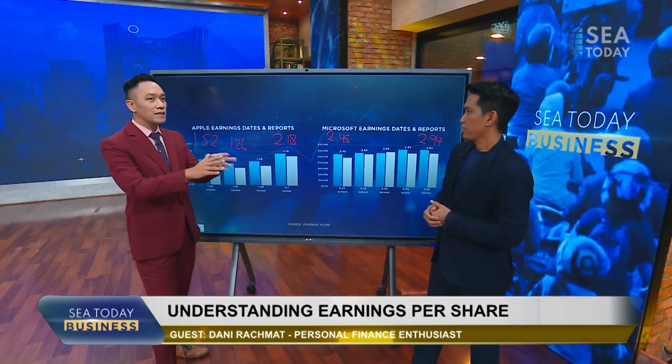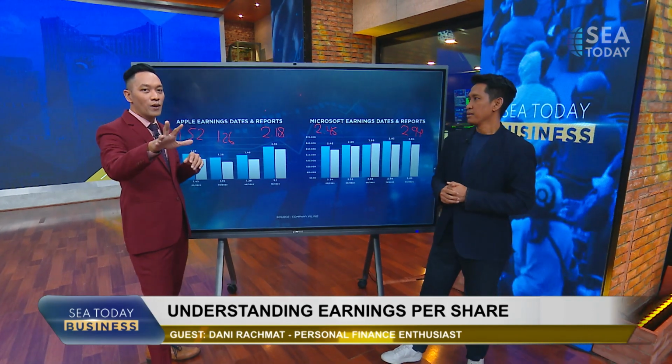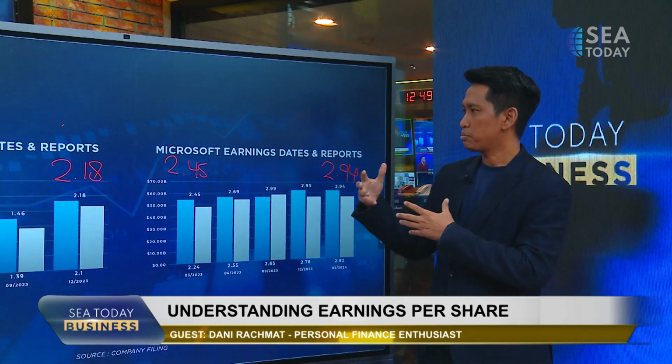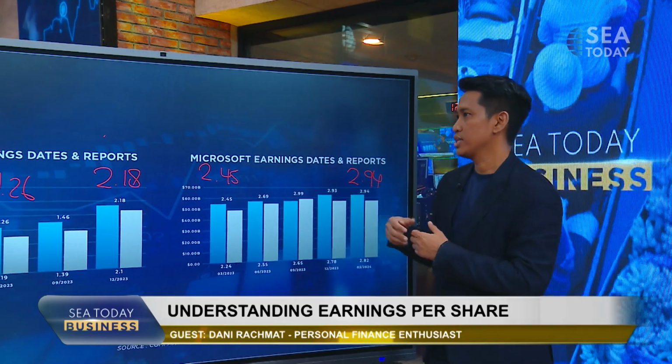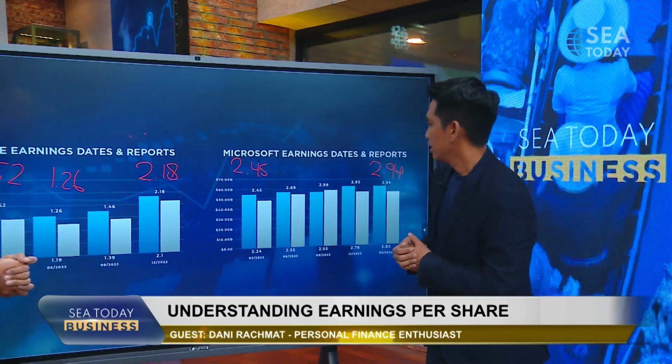Okay, I'm gonna pause you for a second. So for those at home wondering what a stock split is, it means if today you have one stock or one share, and then they decide to split it, let's say one stock equals two, now you have two shares or two stocks. Usually companies do that because their price per share is already too high.